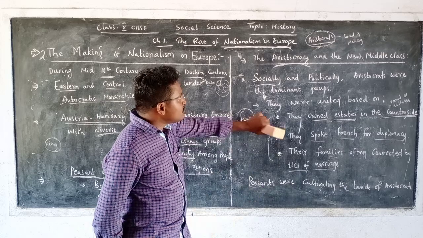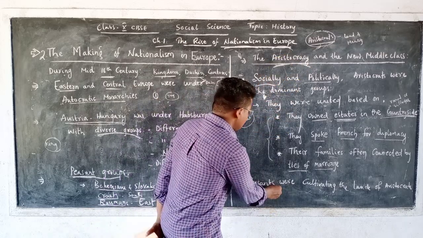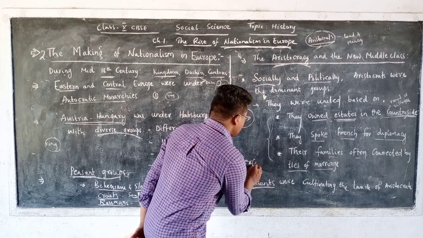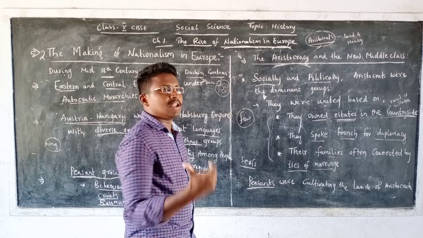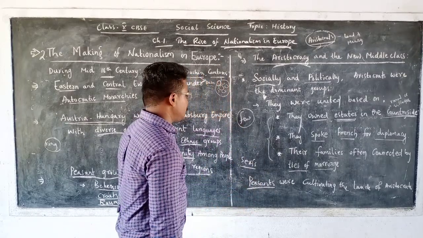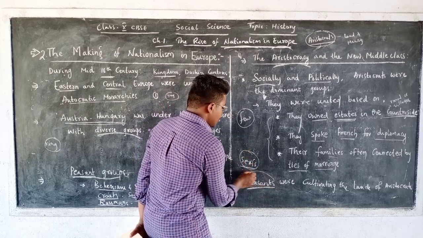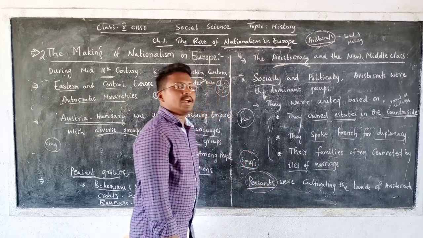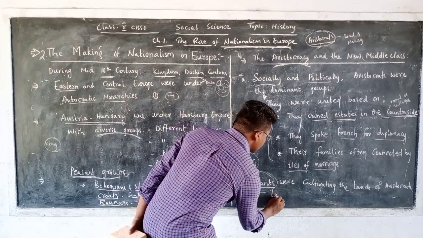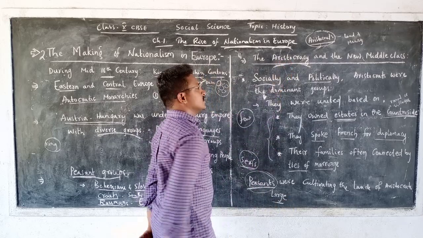And the land which belonged to these aristocrats was cultivated by peasants, or you can also call them serfs. Serfs means, as I told you yesterday, that the land was divided and each part of the land was given to a particular person. So it was cultivated by serfs, or peasants. And these peasants were very large in number, their size very large compared to the aristocrats.